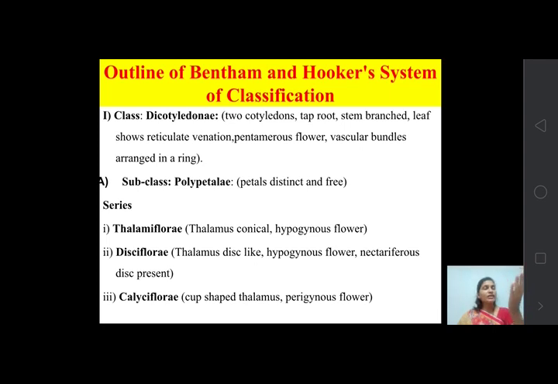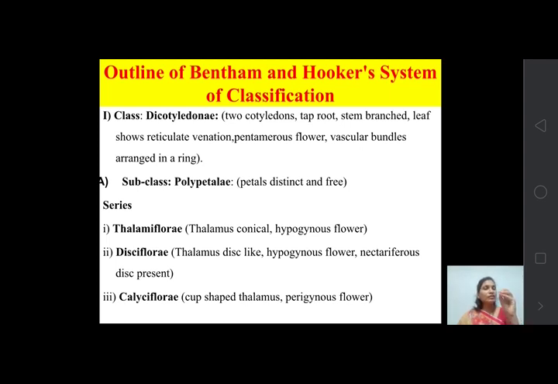After the discussion about the classification of these systems, we will discuss the flowering structure: all the parts of the flower, and all the terminologies related to the morphology of the angiospermic plant. We will discuss it all later.